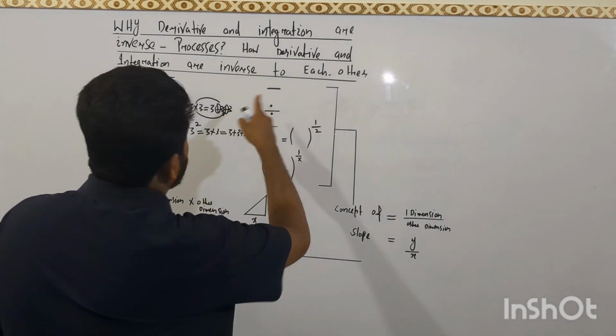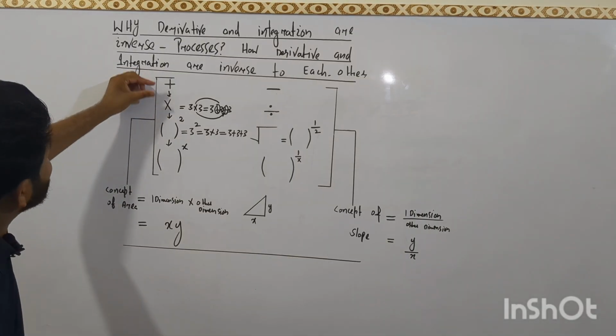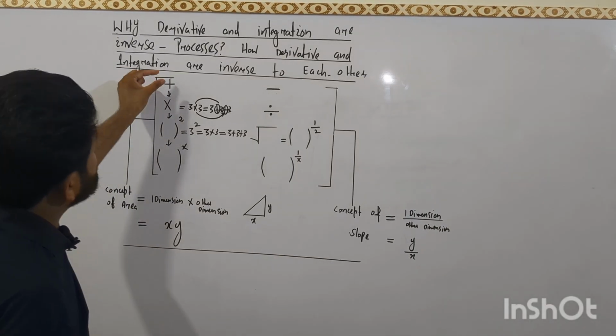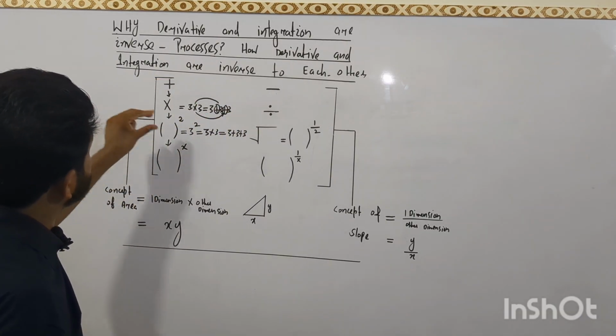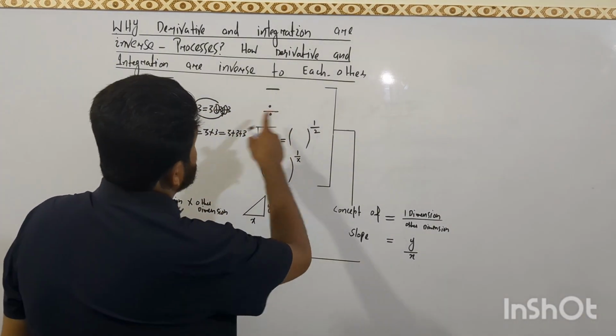Let us see how these work. This is made from that. This is made from that. This is made from that. This is opposite to that. This is opposite to that. This is opposite to that. So let us see how division works here.